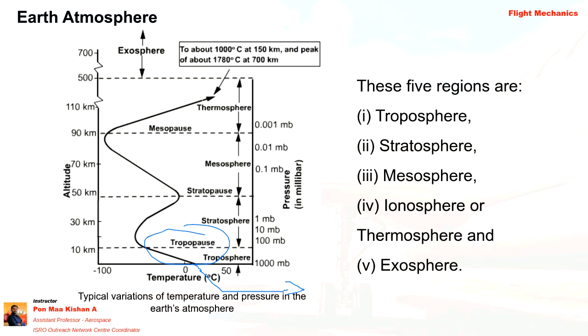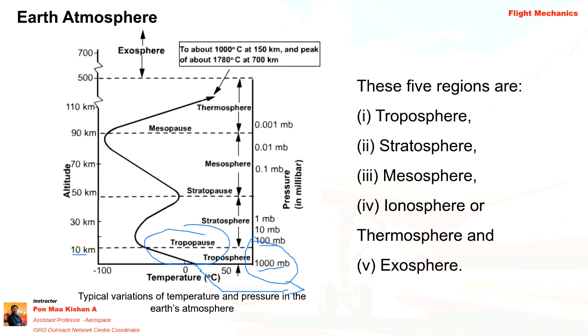So the temperature is dropping up to the tropopause, because the pressure is also getting low. If you see the graphical representation on the right side of the graph, the pressure is decreasing. At the earth surface, 1000 millibar is there, but at an altitude of 10 kilometer, it is 1 by 10th of the earth surface pressure.